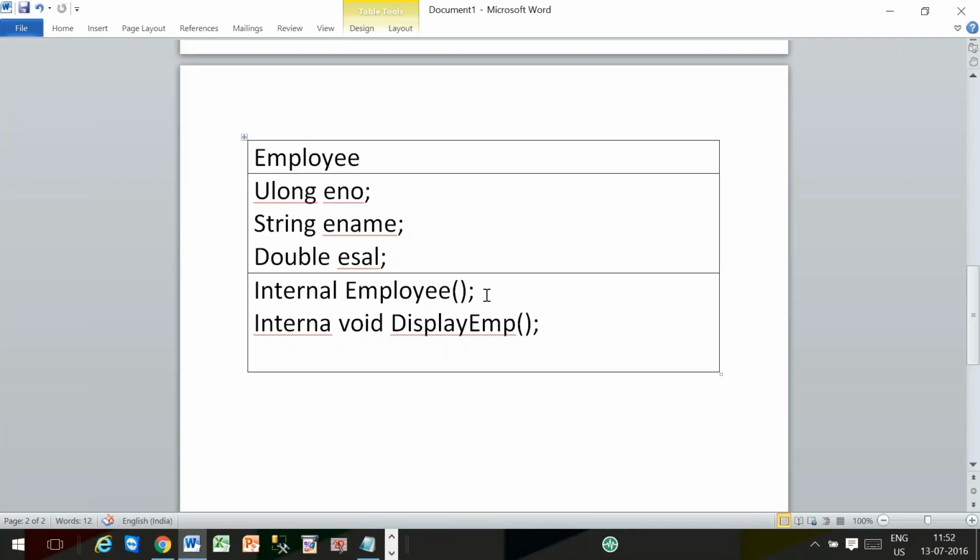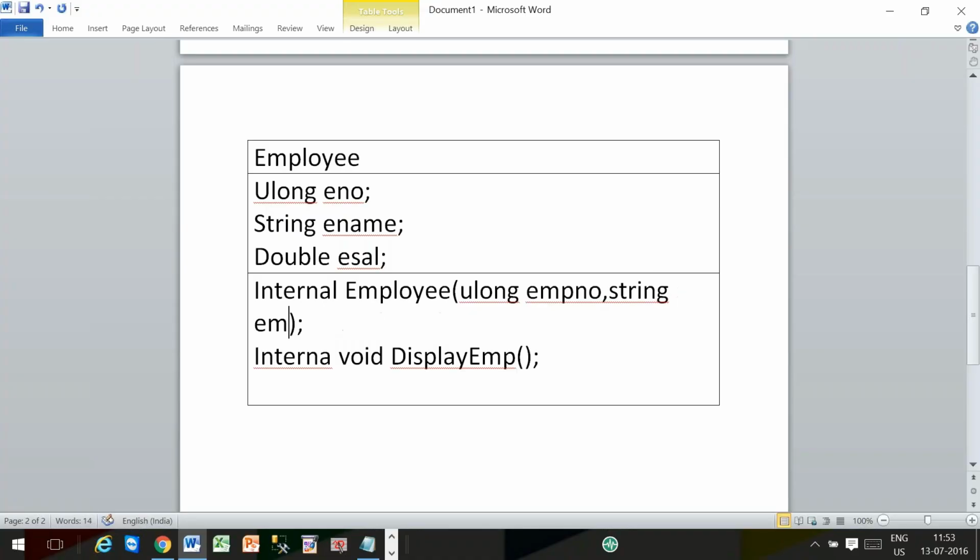To initialize these three instance variables, we are using a parameterized constructor, which should have how many parameters? Three parameters. First parameter, ulong emp-no. The instance variable is eno. To initialize that instance variable eno, we are using a parameter called empno. Second, string emp name, to initialize the instance variable ename.